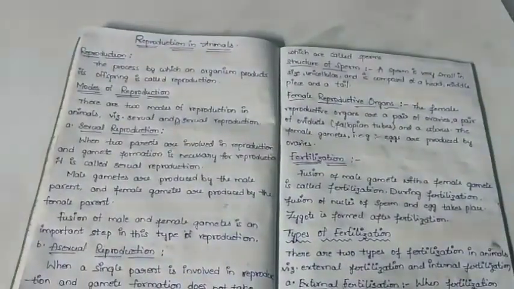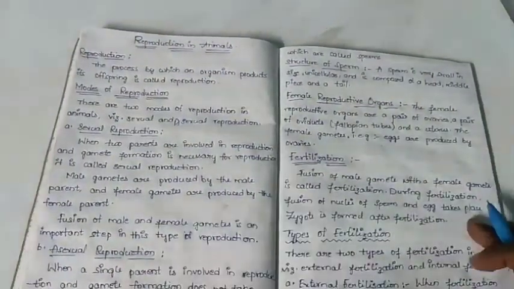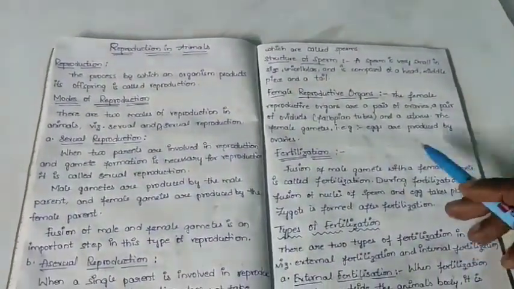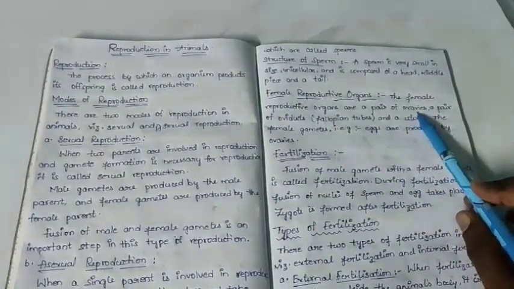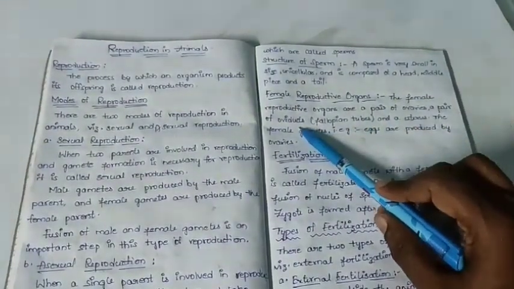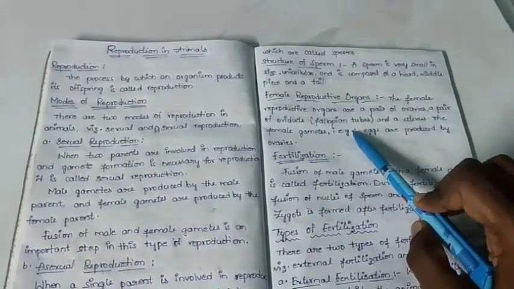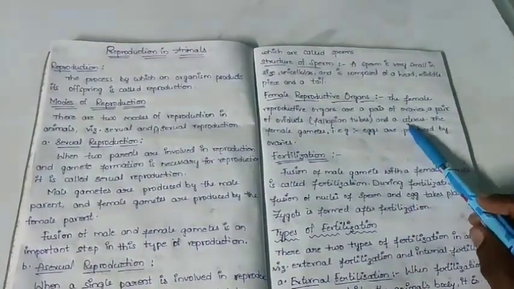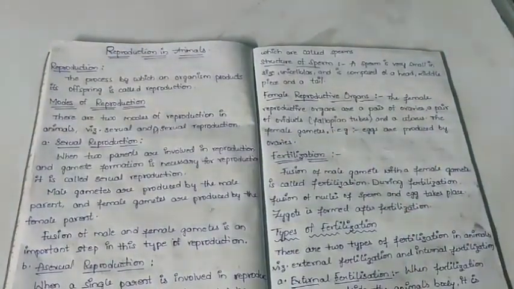Now let's see the female reproductive organ. The female reproductive system contains a pair of ovaries, a pair of oviducts, which are also known as fallopian tubules, and the uterus.